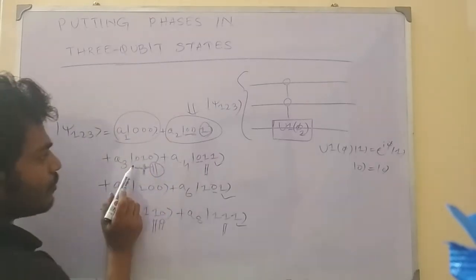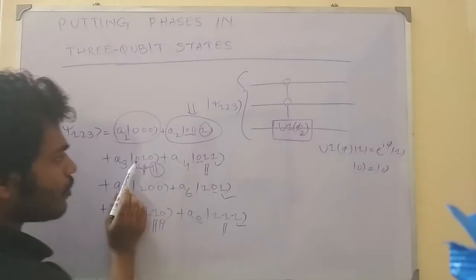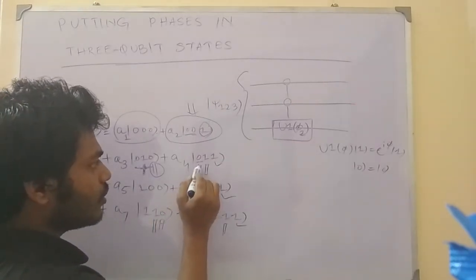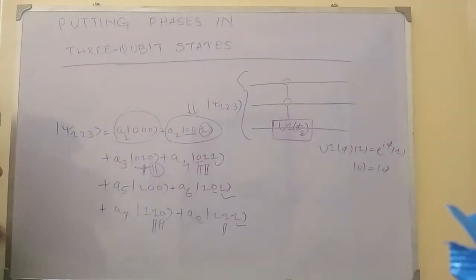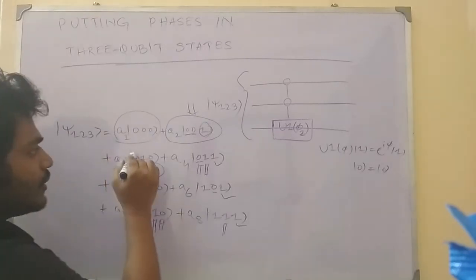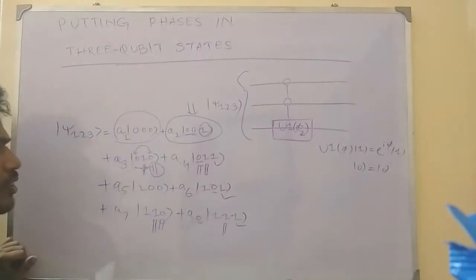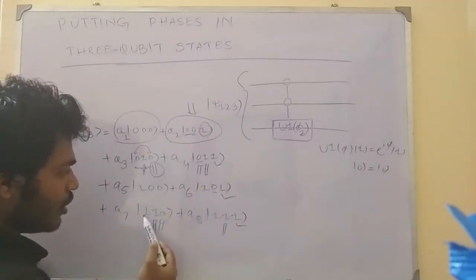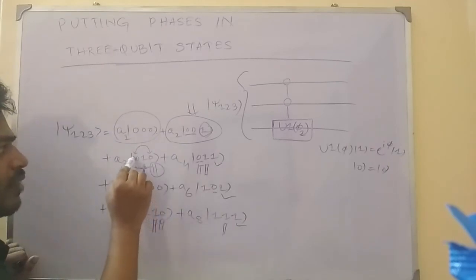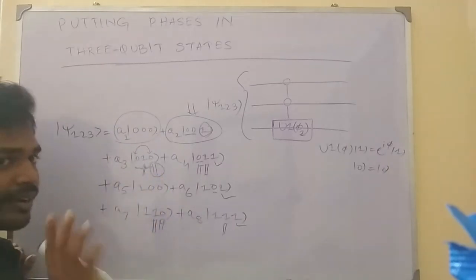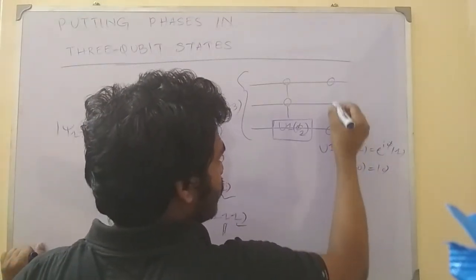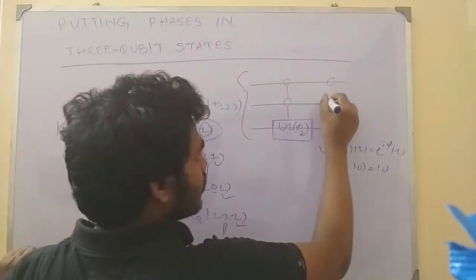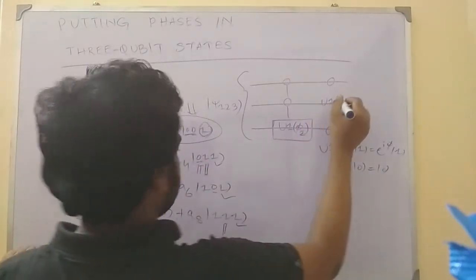Now let's see the first position. In the first position we have 0, and here also we have the first position 0, right? That means we take both the first place and the third place as the condition. So when the first bit and the third qubit are 0, which is nowhere in other cases, like here we have 0 1, we have 1 0 1 1, we can take the first qubit and the third qubit as the control, and apply the phase gate on the second qubit. So first qubit and third qubit as the anti-control operation, and the phase gate on the second qubit.